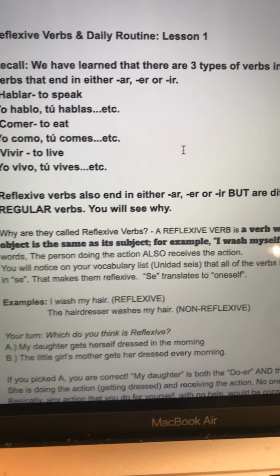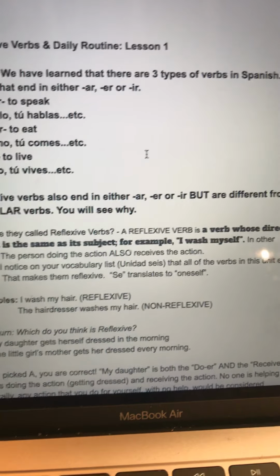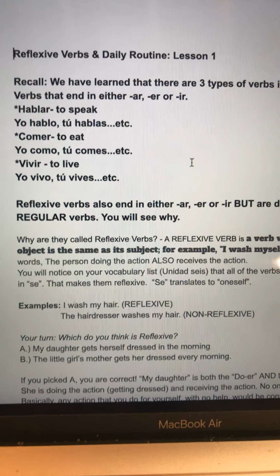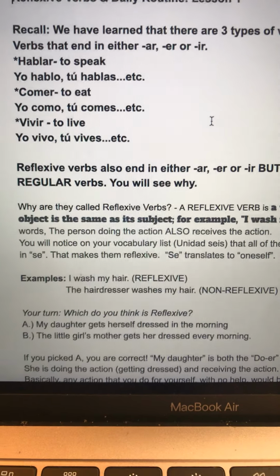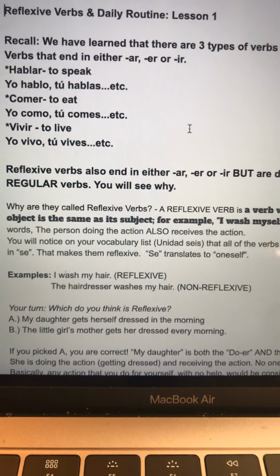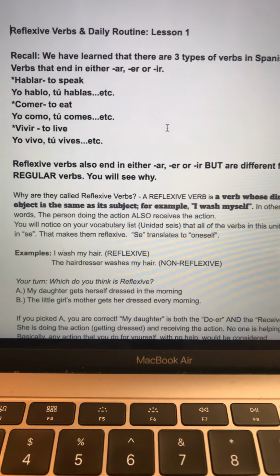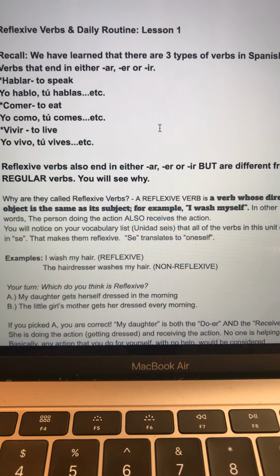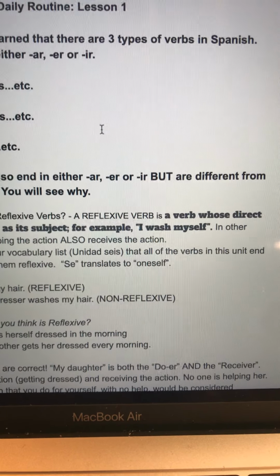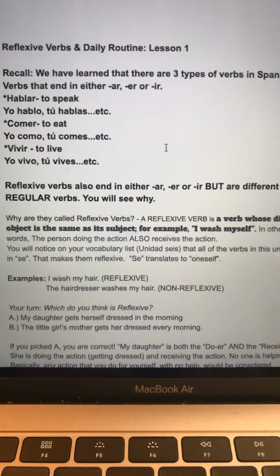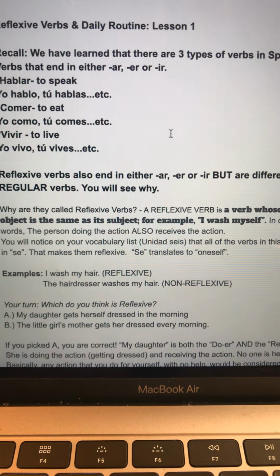Reflexive verbs also end in either AR, ER, or IR, but are different from regular verbs, and you will see why this week and next. Why are they called reflexive verbs? A reflexive verb is a verb whose direct object is the same as its subject. For example, I wash myself. In other words, the person doing the action also receives the action.